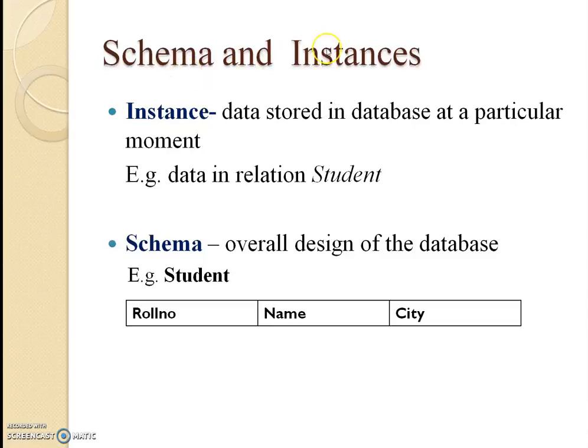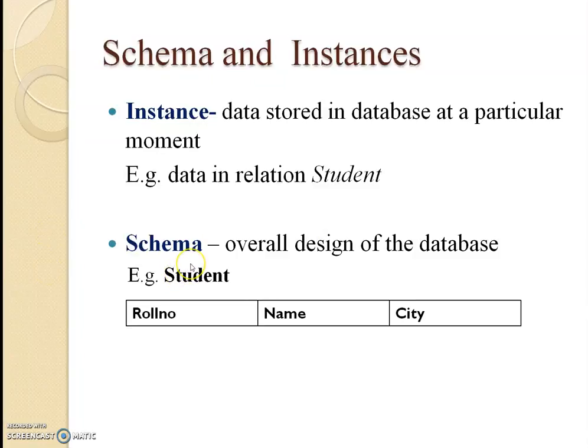Next, schema and instances. First of all, instance. So database contains value. So a value or data stored in the database at a particular time is called instance. For example, you are recording details about a particular group of students, maybe a particular class. So that is the current instance.